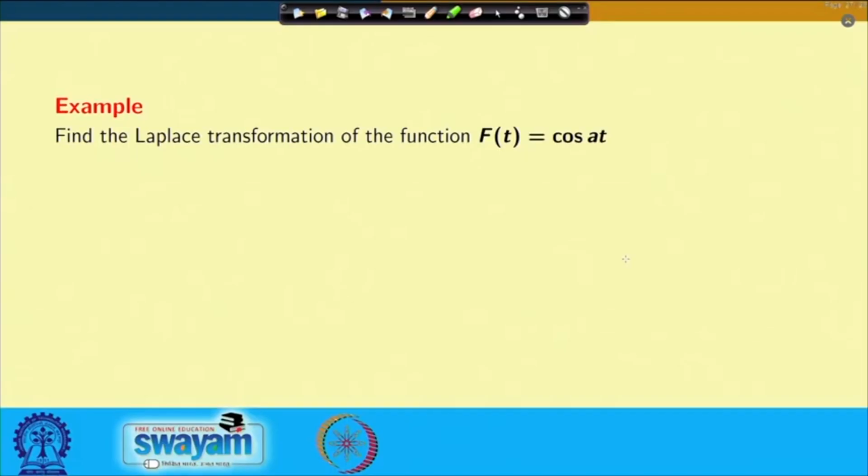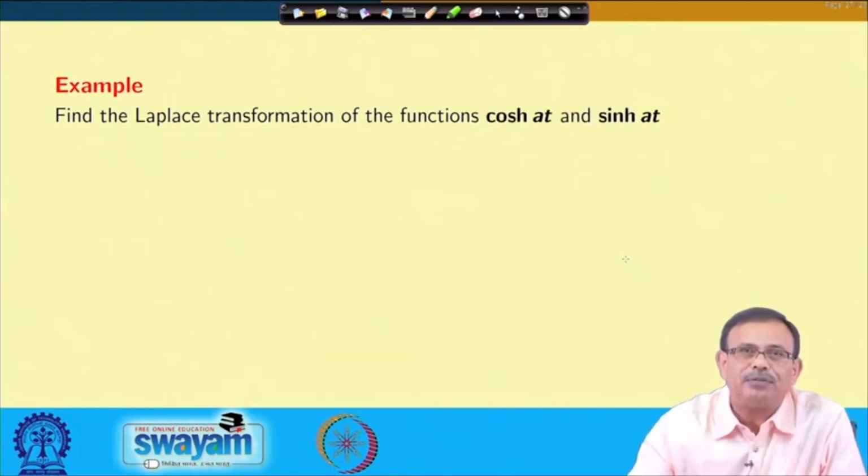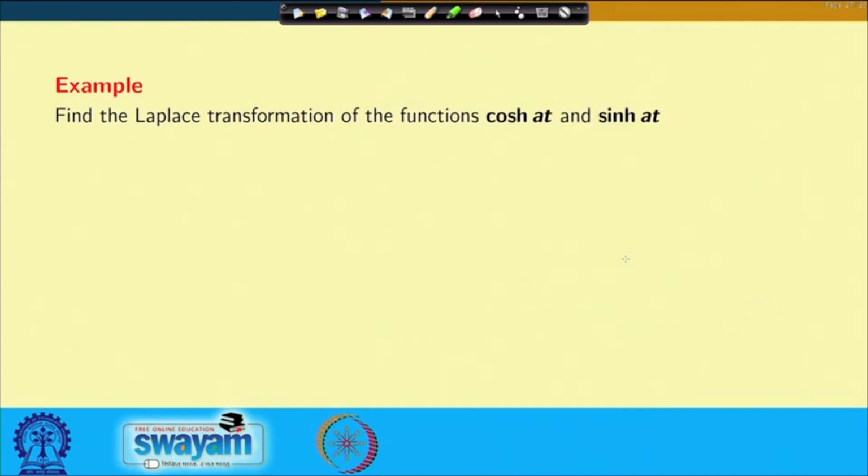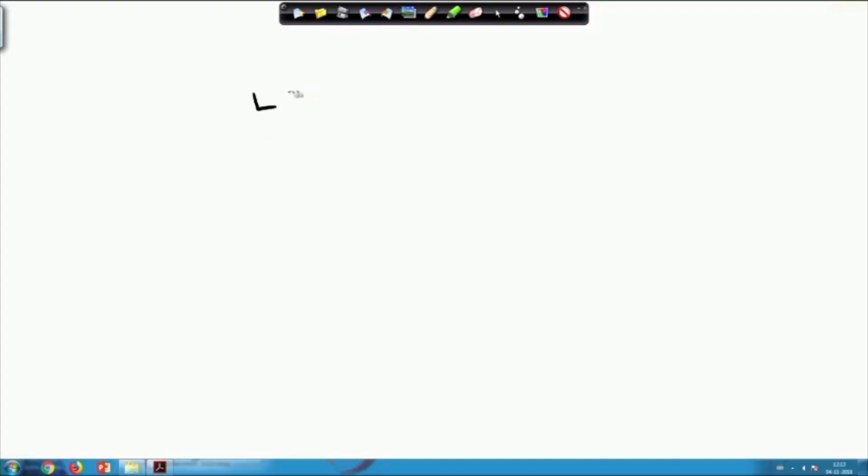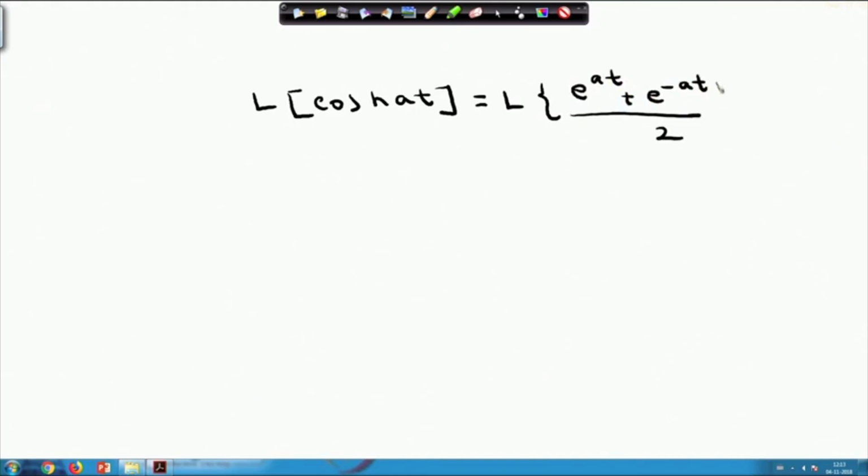And if I go back here, we have done cos a t, that is fine. Now, find the Laplace transform of cos hyperbolic a t and sin hyperbolic a t. If I take cos hyperbolic a t, we know this is nothing but e power a t plus e power minus a t divided by 2.